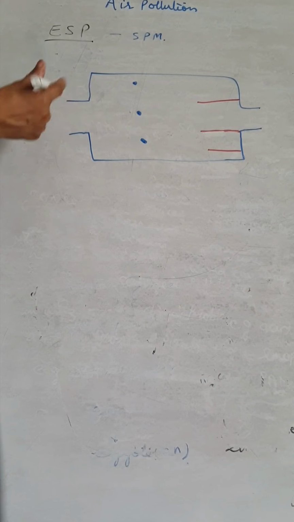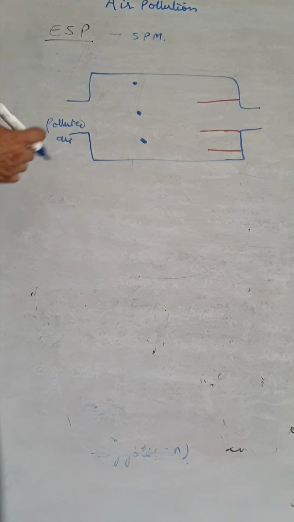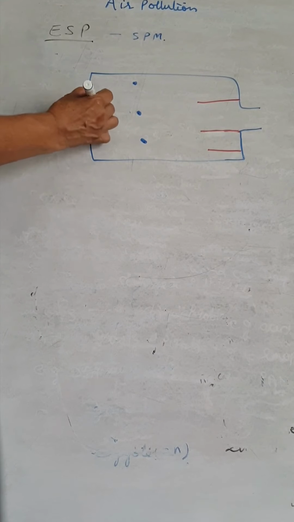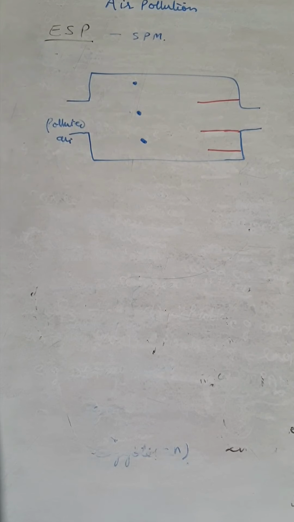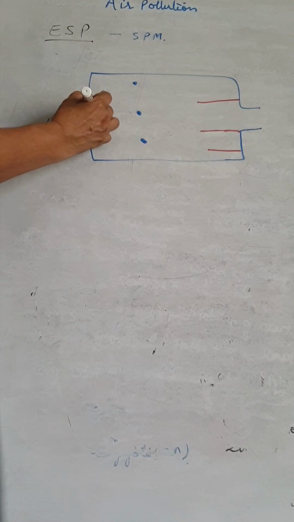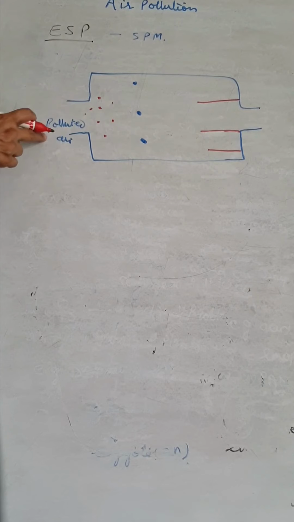From this side the polluted air enters. So these are the suspended particulate matter, the SPM particles in the polluted air.